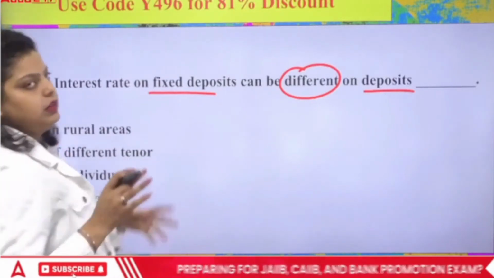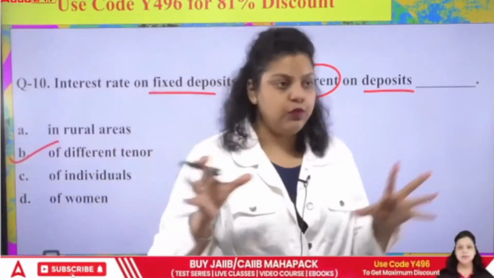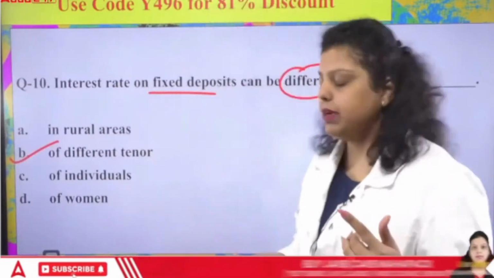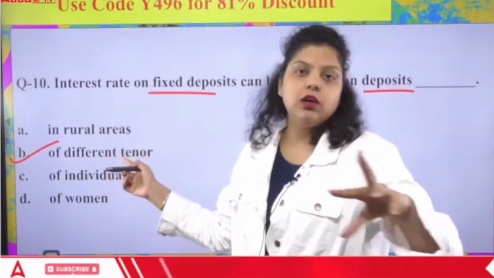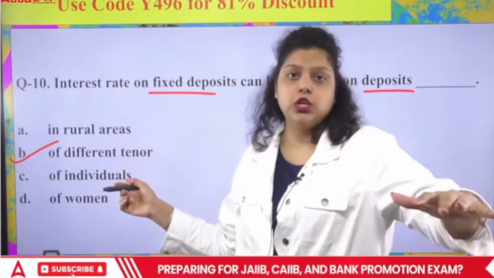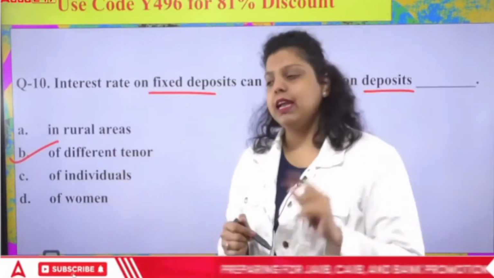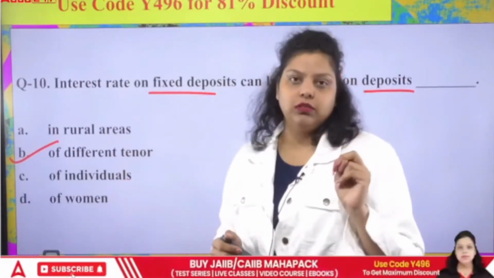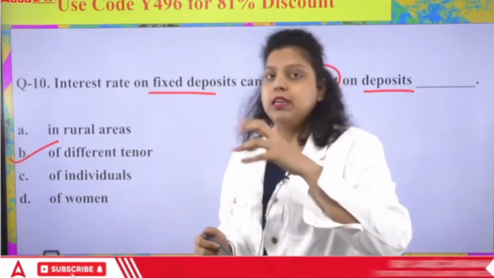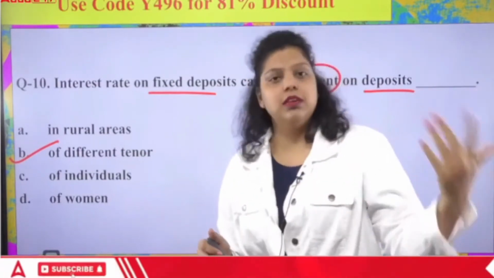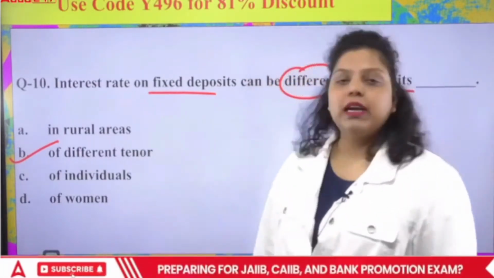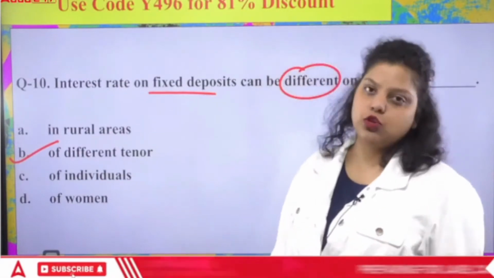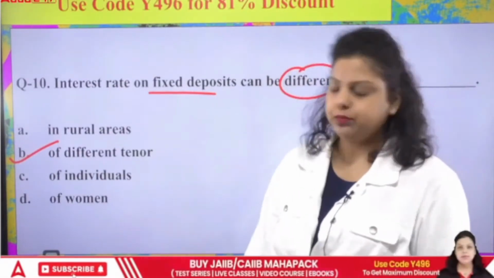The interest rate on a term deposit will depend on the tenure of the FD, for how long you are making the FD. Second, the size of the deposit: if you are making a bulk deposit, the interest will be different, and if you are making a small deposit, the interest will be different. So these are the factors by which the bank decides what interest rate should be paid on the fixed deposit.